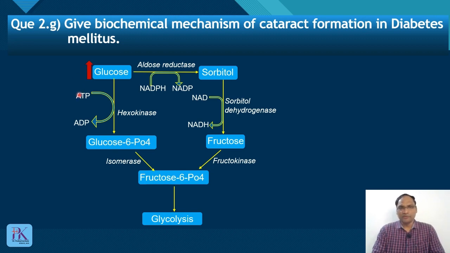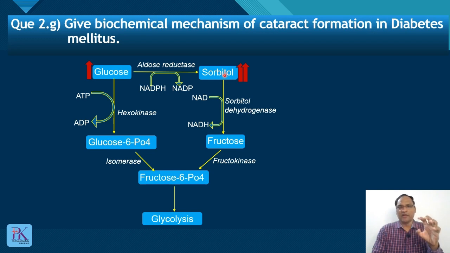Now, due to increased glucose concentration, it will get channelized to the polyol pathway, where it will get converted to sorbitol. More glucose means more sorbitol. The next step is conversion of sorbitol to fructose by sorbitol dehydrogenase. But the quantity of sorbitol dehydrogenase inside the lens is limited.